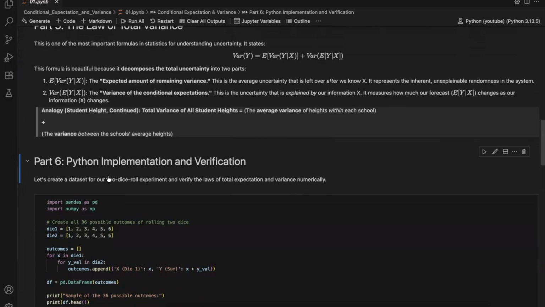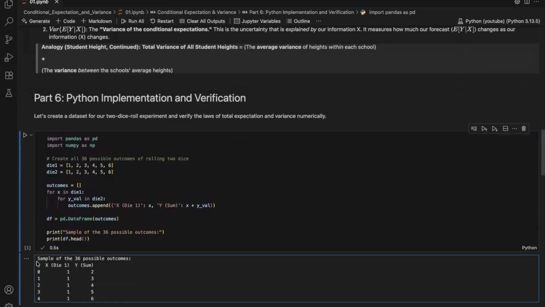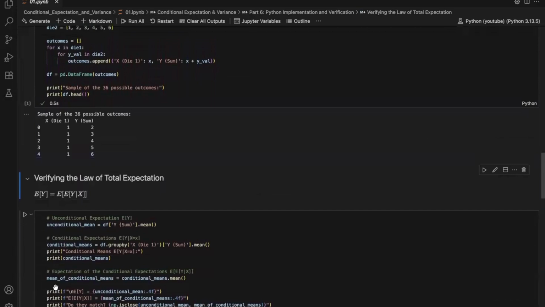Alright, now let's prove these laws with code. First, I'm creating a simple pandas data frame with all 36 outcomes of rolling 2 dice. So this is a sample of the 36 outcomes in our data frame. Now, let's verify the law of total expectation. We'll calculate the overall mean of the sum, and then we'll use groupby to calculate the conditional mean for each possible outcome of the first die. Finally, we'll average all those conditional means.